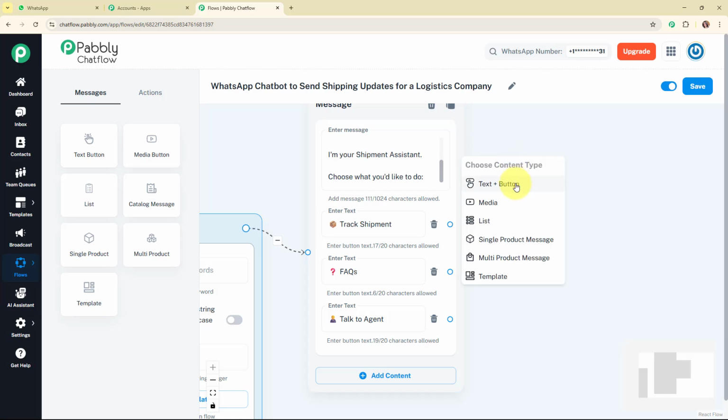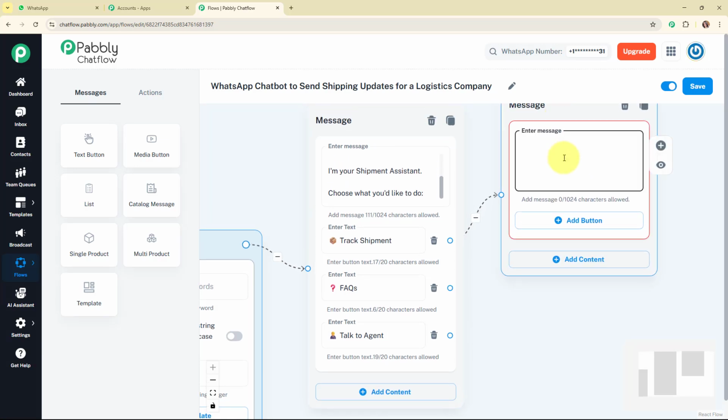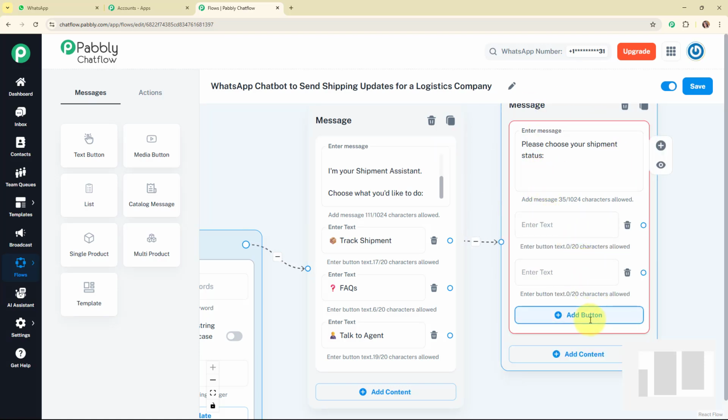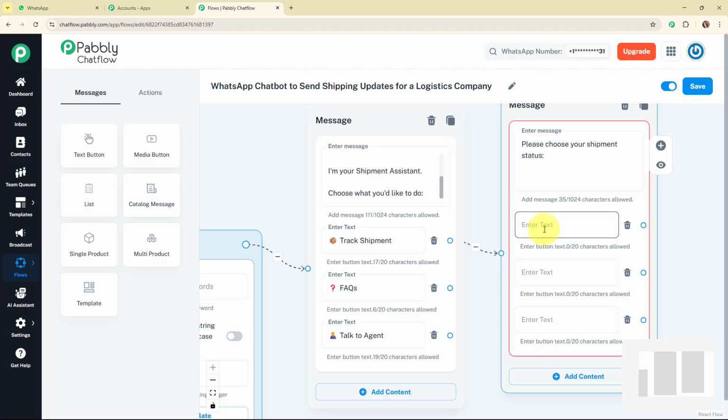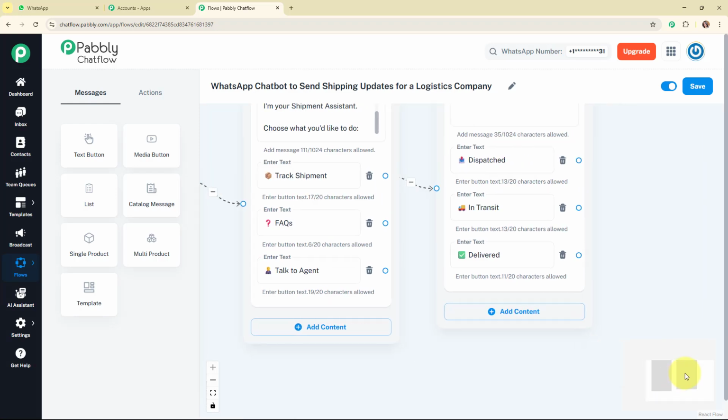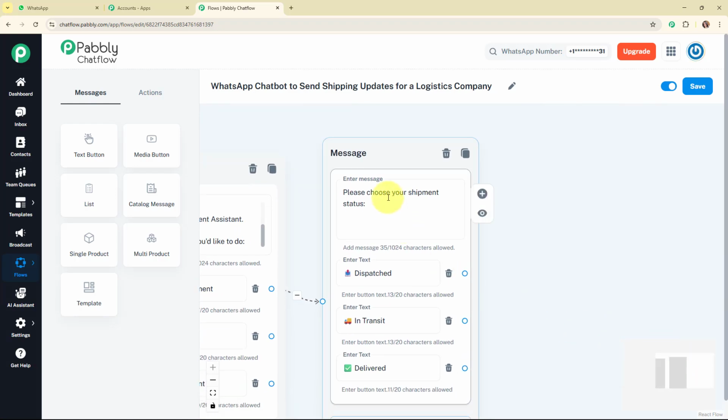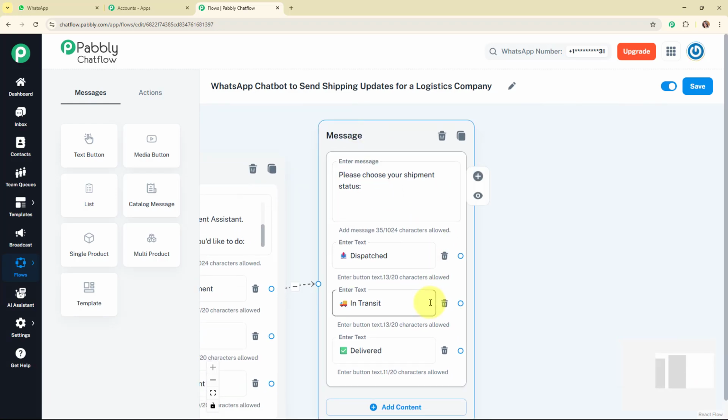For that I'm going to add another text box, and here I'm going to add the text as please choose your shipment status. And now after adding the text, I'm going to add some quick replies buttons with the text as dispatched, in transit and delivered. After adding these quick replies buttons, whenever my user selects any of the quick reply buttons, we are going to set a text box for each of them as well. So let's start with dispatched.